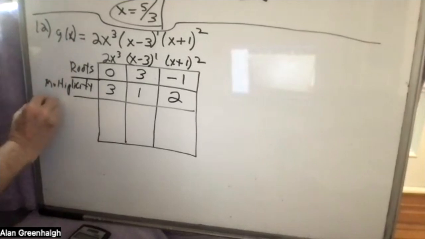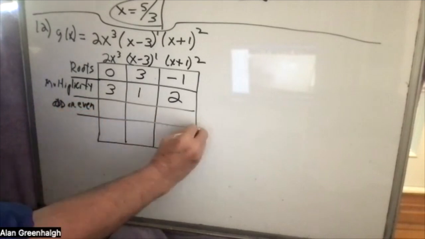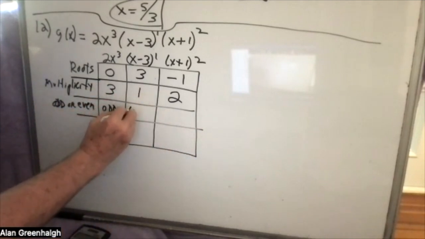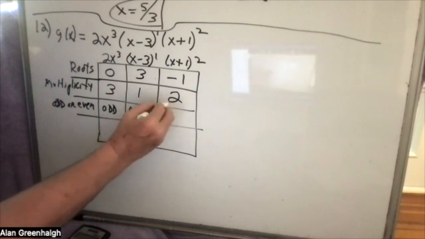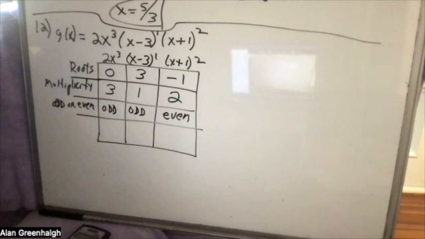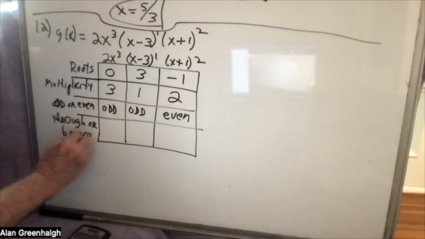Then I like to say, odd or even. It's easy. 3 is an odd number. 1 is an odd number. 2 is an even number. And then, does it go through the x-axis, or does it bounce on the axis?